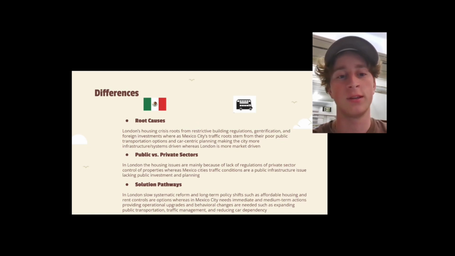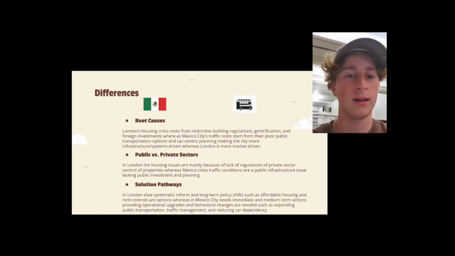The second difference that they have is public versus private sectors. So it's kind of mentioned in the last point, but in London, the housing issue is primarily because of lack of regulations and public sector control of properties, whereas Mexico City's traffic conditions are a result of the public infrastructure issue. And so solution pathways in London are slow systematic reform and long-term policy shifts, such as affordable housing and rent controls.